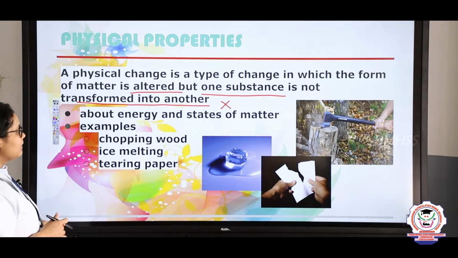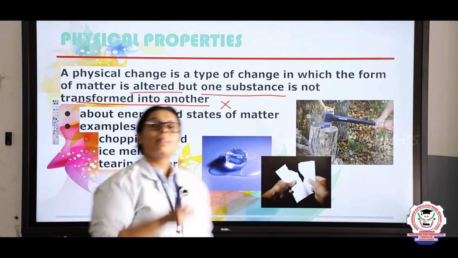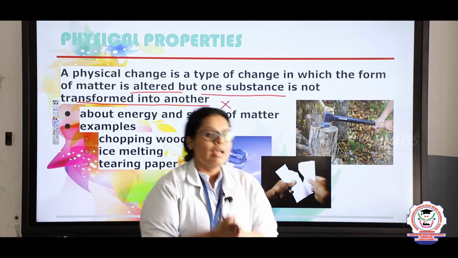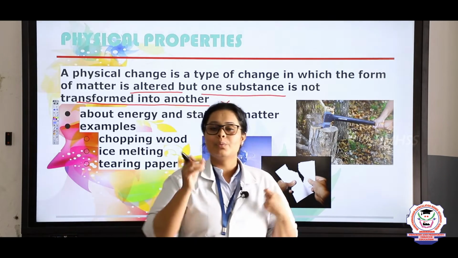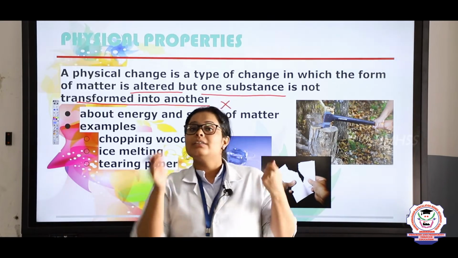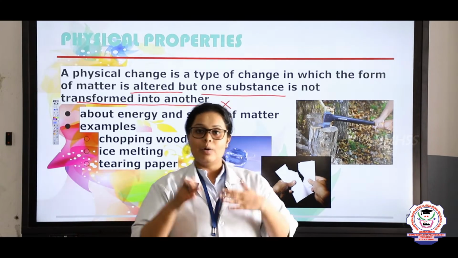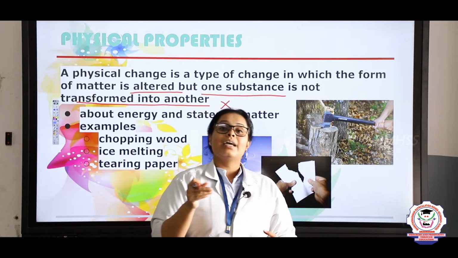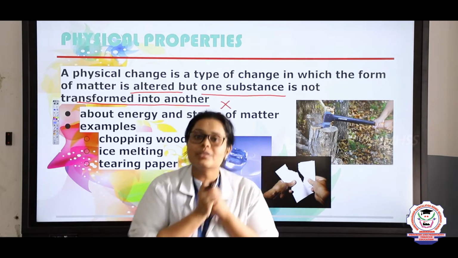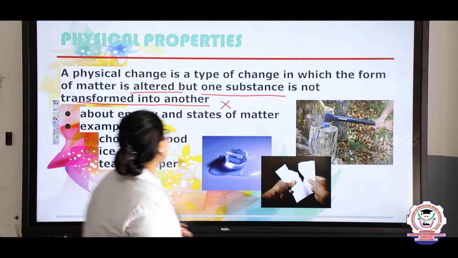And here you can see the examples: chopping of wood, melting of ice and tearing of paper. When ice gets melted, it is still water, it is still H2O. After tearing paper, you will see the paper size is reduced, but you will not see any change in the composition of the paper, right? In the same way, chopping of wood: when you cut the wood, the pieces get smaller, but you will not see any difference in the composition. After cutting also, wood remains as wood, right?